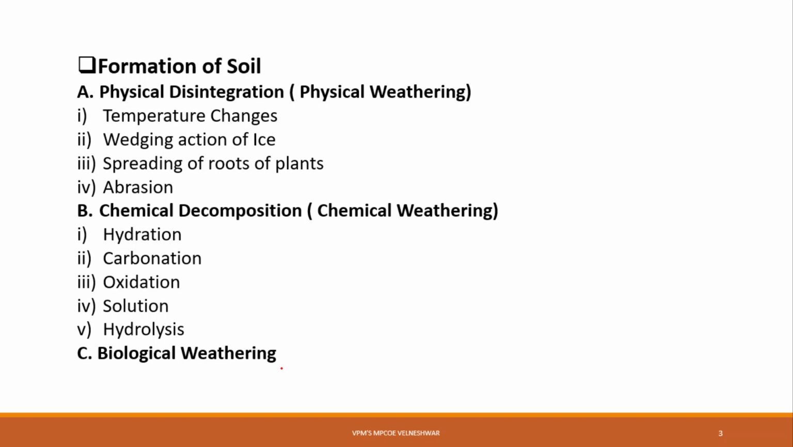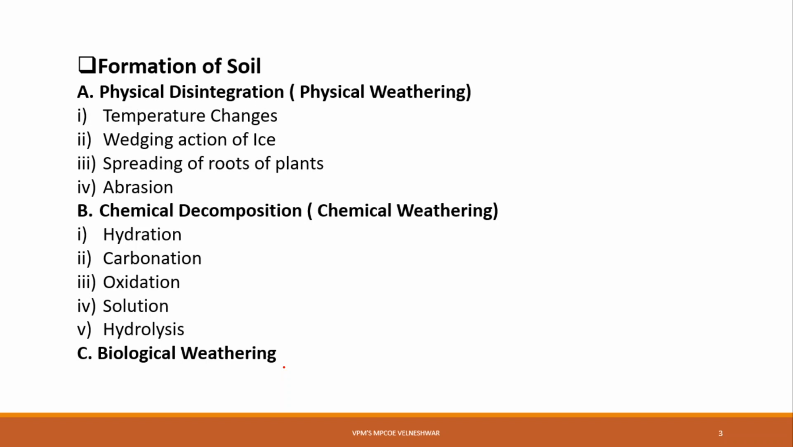And the last one is biological weathering. It is due to organic acids. Okay. Now we'll see physical disintegration and chemical decomposition in detail. Now, physical disintegration occurs due to the following physical processes. First is temperature changes.